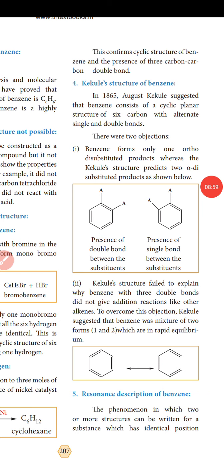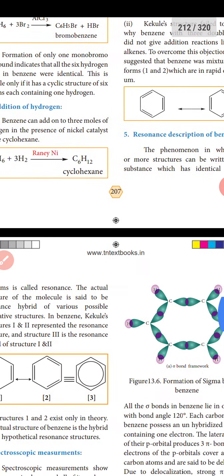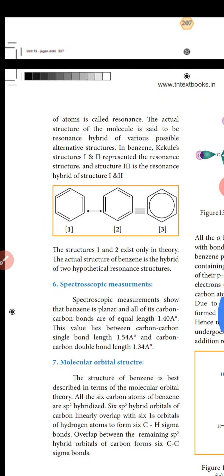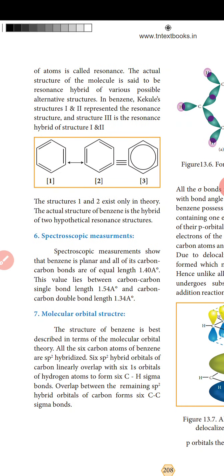The phenomenon in which 2 or more structures can be written for a substance which has identical position of atoms is called resonance. Structure 1 and 2 exist only in theory. The actual structure of benzene is the hybrid of the 2 hypothetical resonance structures.